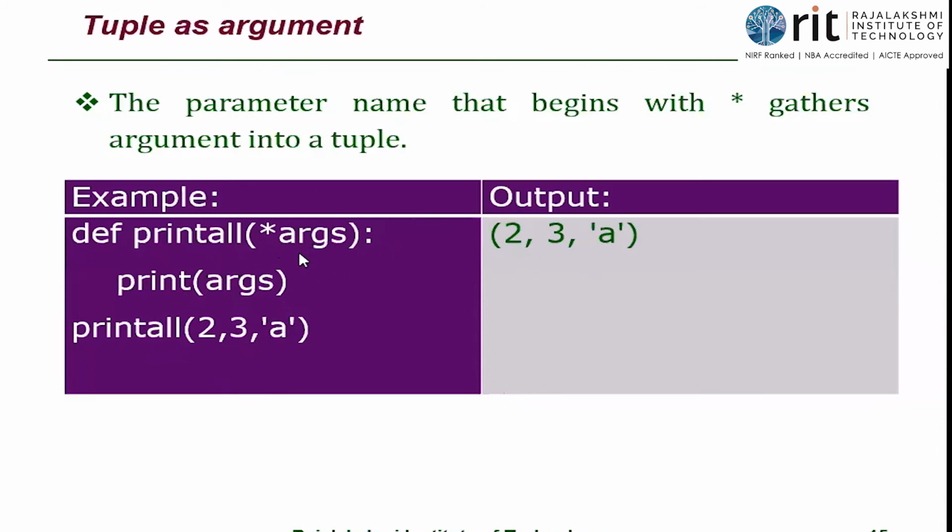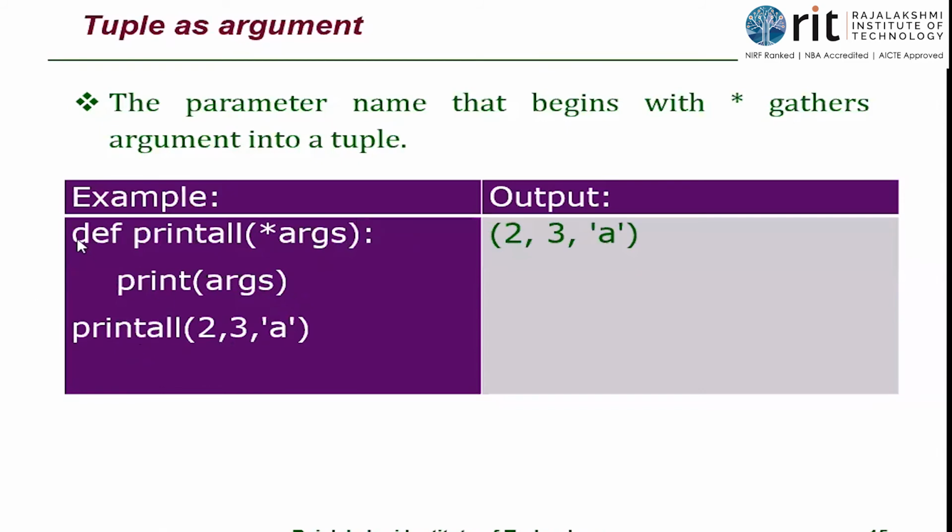How do we justify this? Normally args is a variable, and here it is a tuple, isn't it? So you should give an asterisk. The star and then the parameter name. If you give a parameter like this, it is a tuple parameter. So to a tuple you can pass any number of values. In the function call, however many values you pass, it will accept them, in the same order.